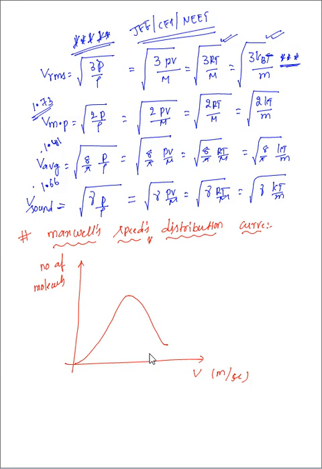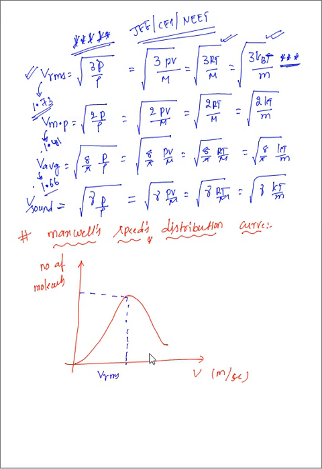1.7 corresponding to what? Most probable, sorry, V root mean square value, and this corresponding to what? Most probable, and this corresponding to what? V average. Now among these all, who is greater? VRMS is very clearly greater. That's why we are going to mention it in the graph here. So most of the particles is there now. There VRMS will come, V root mean square. Next, second to that, what will happen?